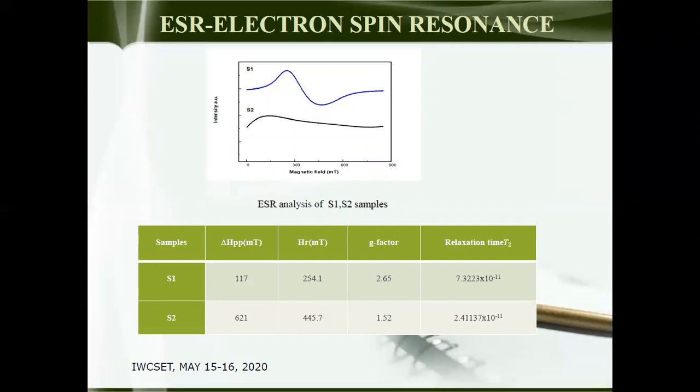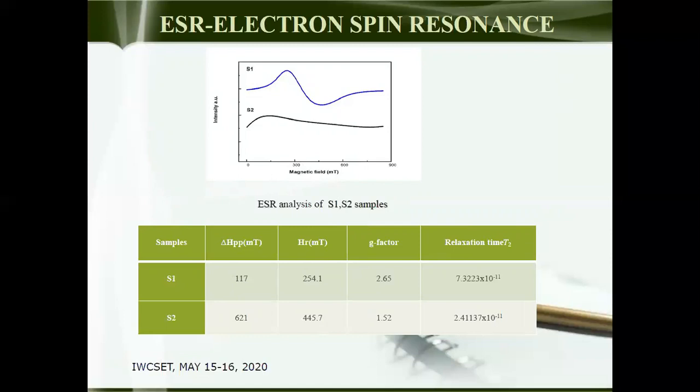This is the ESR spectra. It is one of the important properties of magnetic materials, and was taken at a high frequency of around 9.6 gigahertz. These are the different parameters of magnetic materials, calculated with the help of this spectra. It is observed that the peak-to-peak line width is smaller and the g-factor is larger for the nickel sample as compared to cobalt, because the g-factor is inversely proportional to the resonance field.